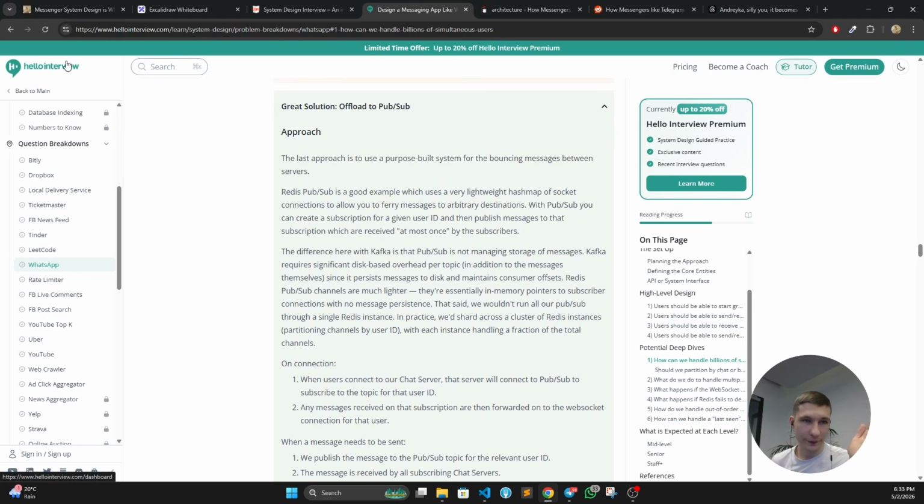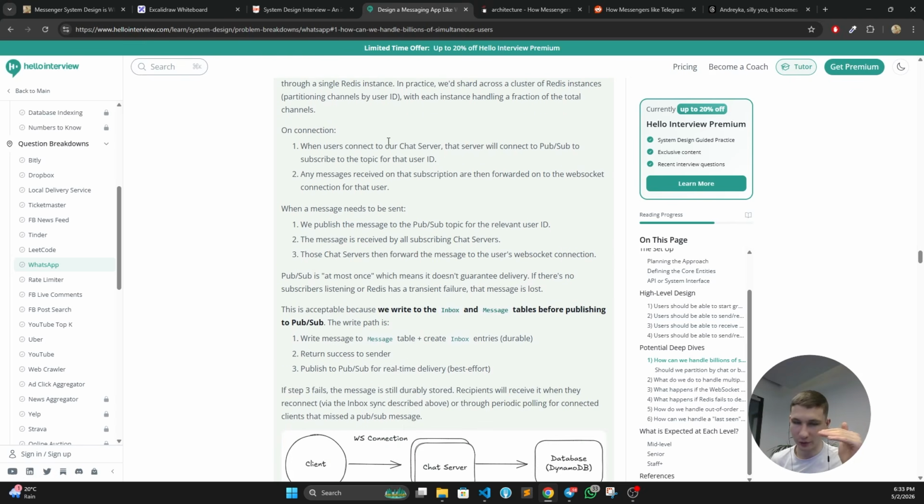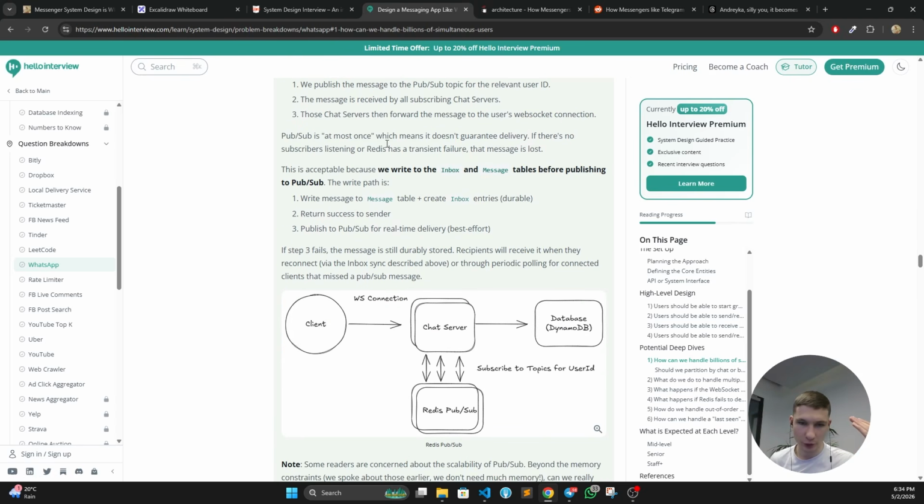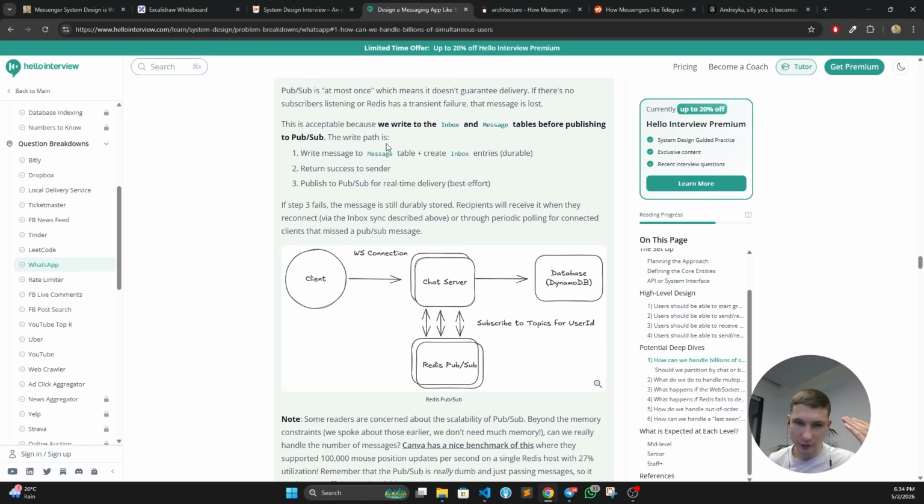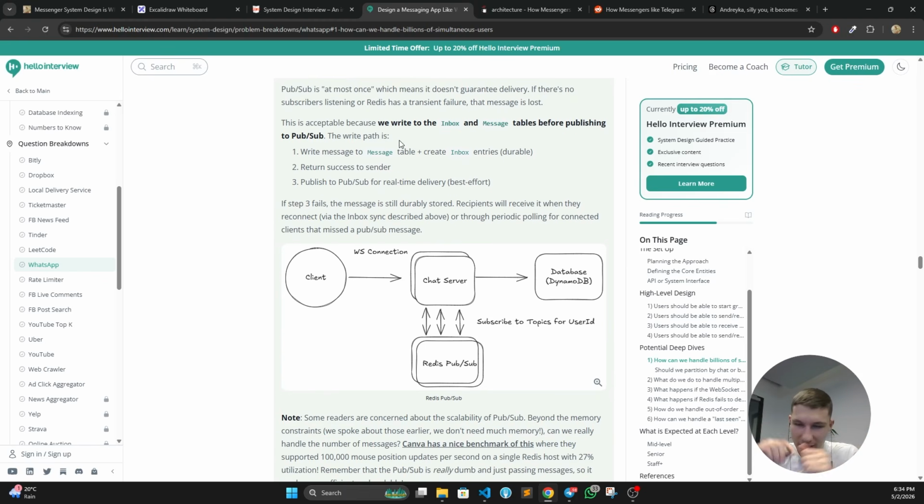We can check the HelloInterview solution as well, and this is marked as a great solution: offload it to PubSub, but not to some good message broker solution, but to Redis PubSub. Redis PubSub doesn't have any delivery guarantee. It doesn't have at-least-once. It doesn't have at least anything. So you just throw a message on the Redis PubSub and you just hope and pray it will get to your destination. This is extremely bad, but not only that, it won't scale either. So you're going to overload your Redis anyway.